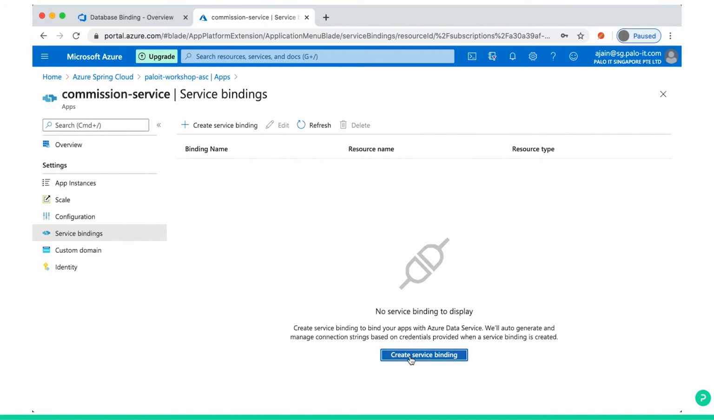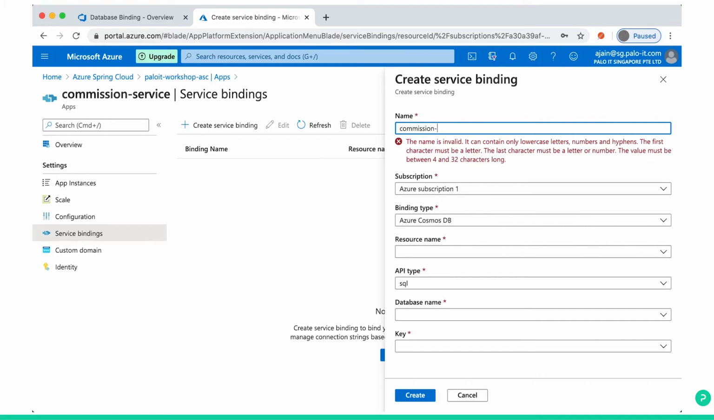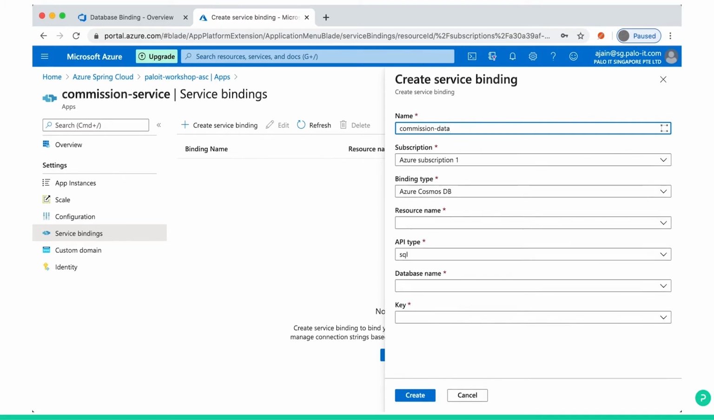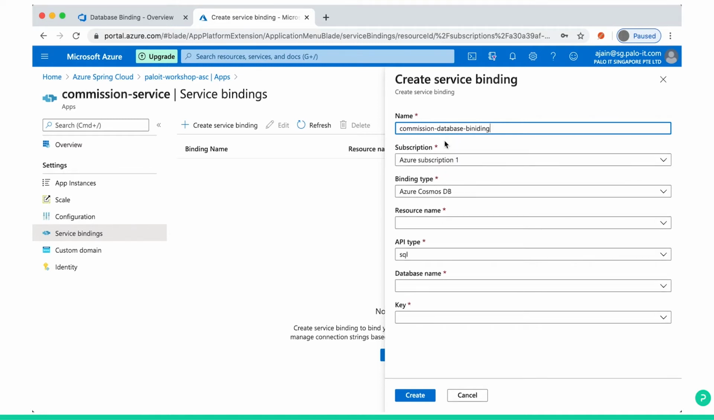Let's create a new service binding. Now you'll get the option. For this you can give any name. I'll give commission database binding. Your default subscription will be there. Binding type is Cosmos DB. Resource name: you click, you'll get your database.